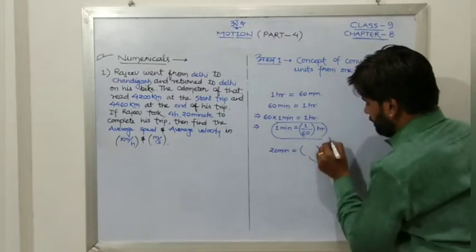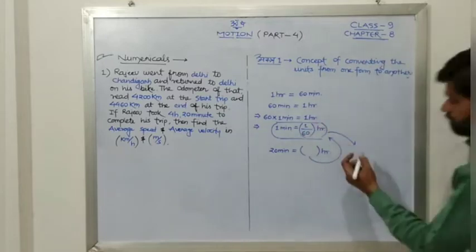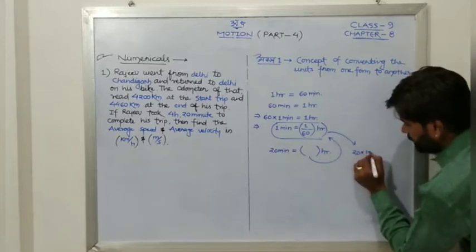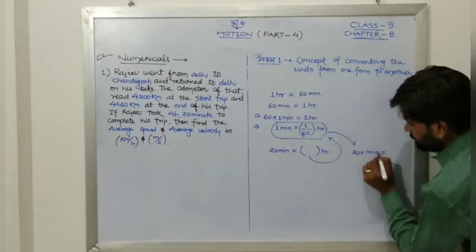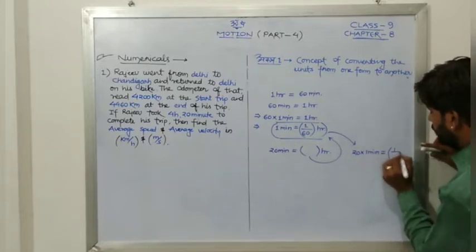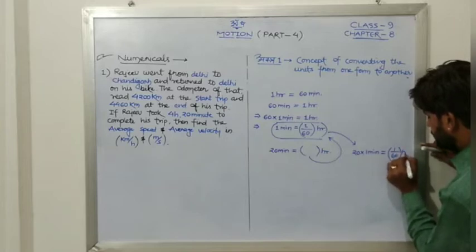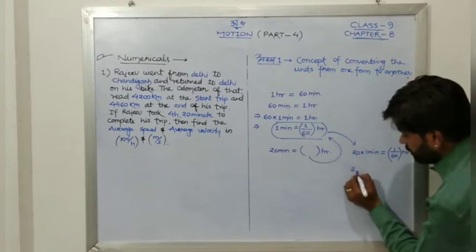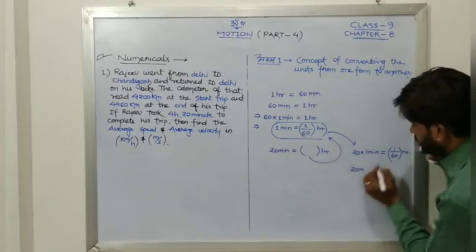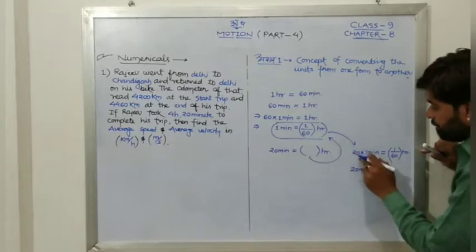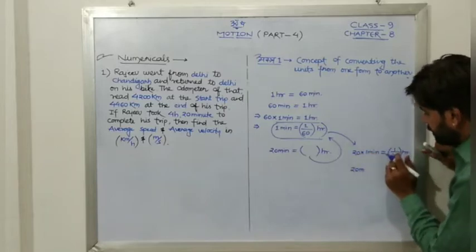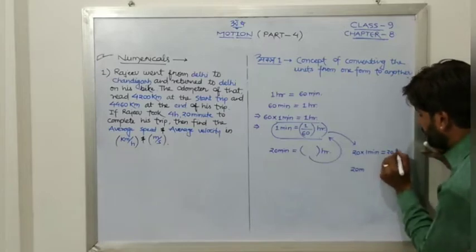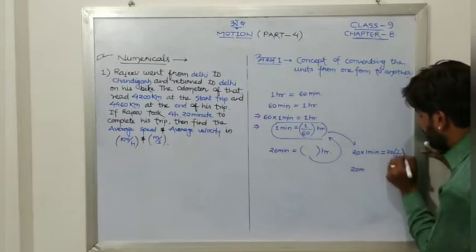So we will go here. Then we will solve 1 minute. So multiply it with 20. So 20 into 1 minute is equal to 1 upon 60 hours. Sorry, so this is 20 minute. If we are multiplying on the left side, we have to multiply on the right side also. So that will be 20 into 1 upon 60 hour.